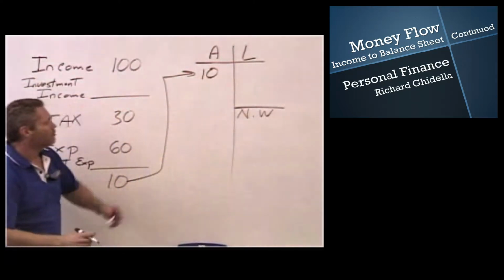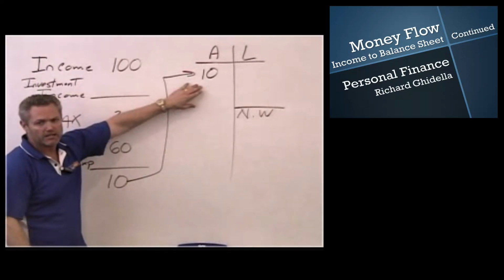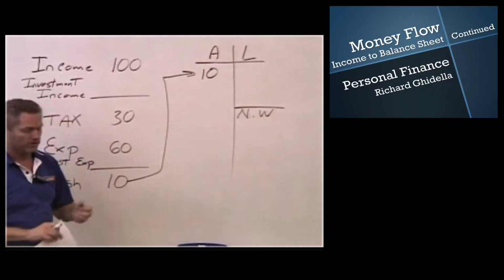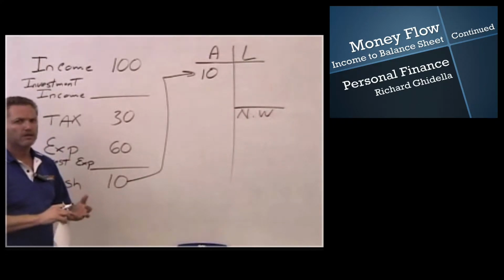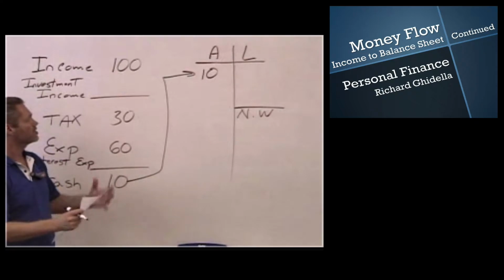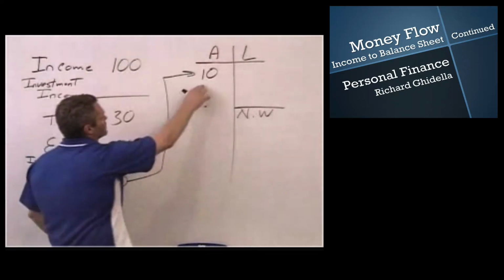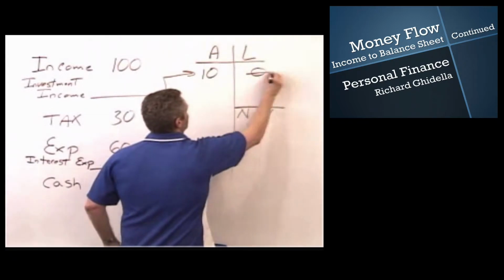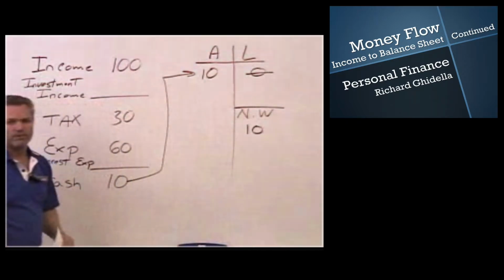And we are going to purchase appreciating assets, assets that we believe are going to go up in value, such as stocks, bonds, investments in businesses, etc. And when we invest this $10, then our net worth is $10 because currently we have no liabilities.